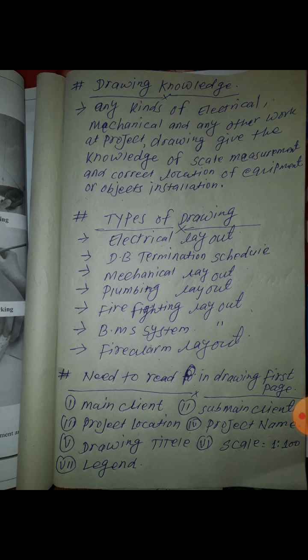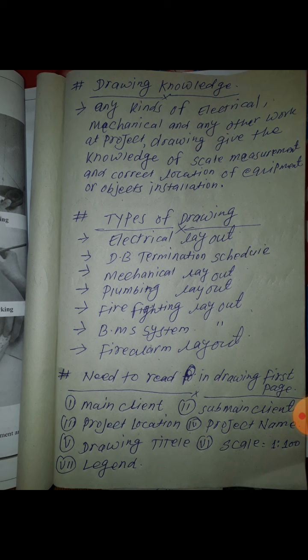First, the main client. You can check and find out the main client, who takes the contract of this project, the first contractor. This is also called the main client. Next is the sub client. Sub client means one building or one project has many categories of work.